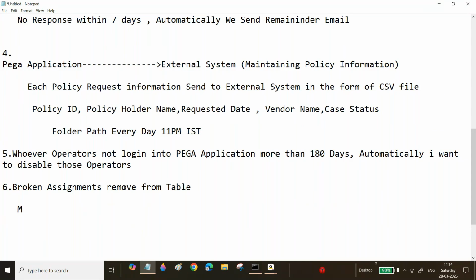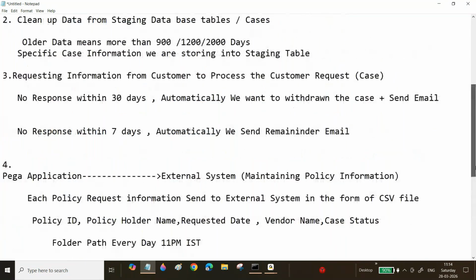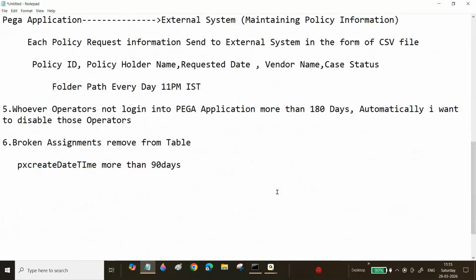Sir, now condition, if create date time is more than 90 days. So now all those scenarios, not only this one, any scenario we can think of.